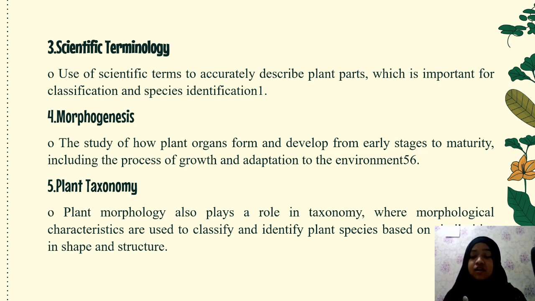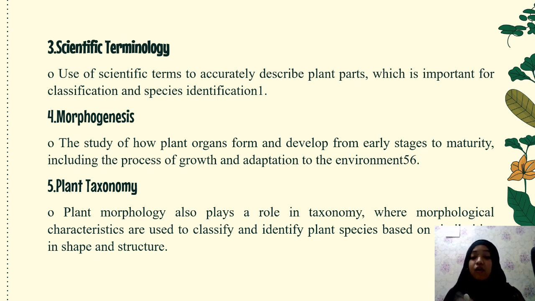Summary of the above material. Plant morphology is a branch of botany that explores the structure and arrangement of plant organs. It encompasses the study of both vegetative and reproductive parts of plants.